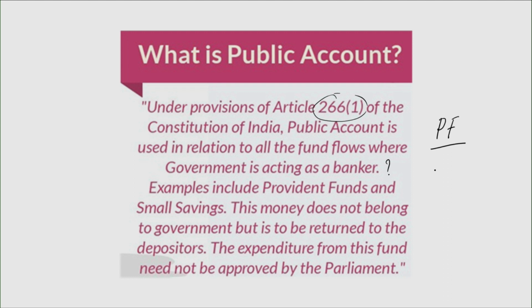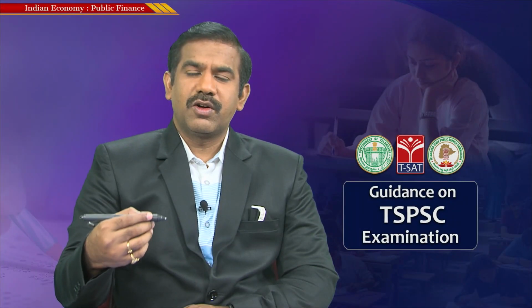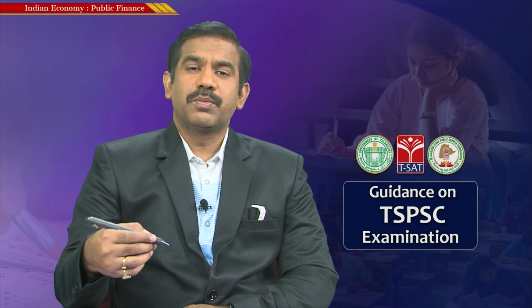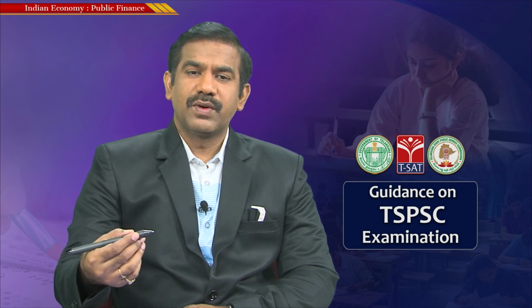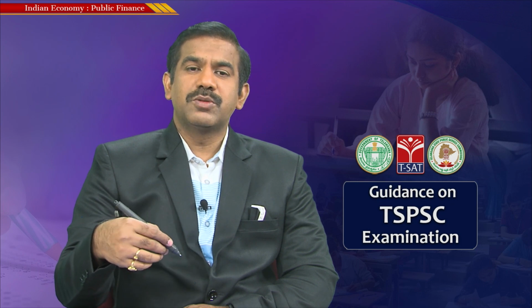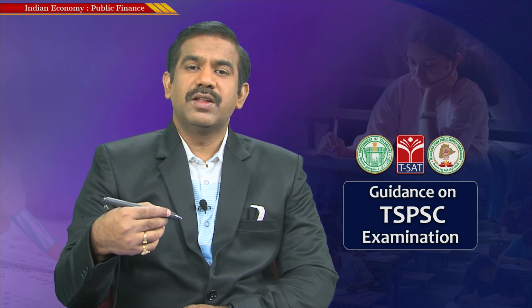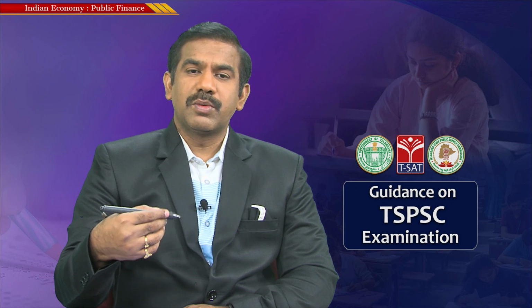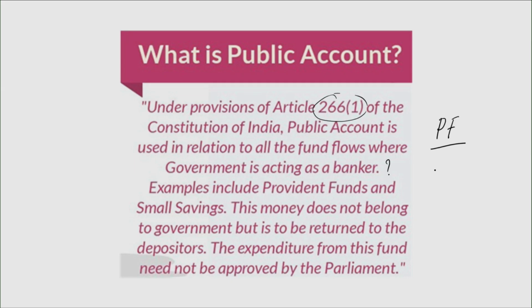So this provident fund that people save is money they save with the government, and the government in this case acts as a banker. It keeps this money with it and might use it for itself, but at the end of the day, the government pays it back along with interest to the people who park it with it in the form of a provident fund. All such money, which is the savings of the public, flows from the public, and since it is public money, isn't it?